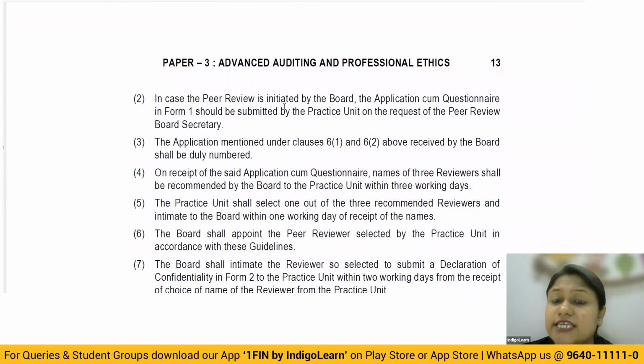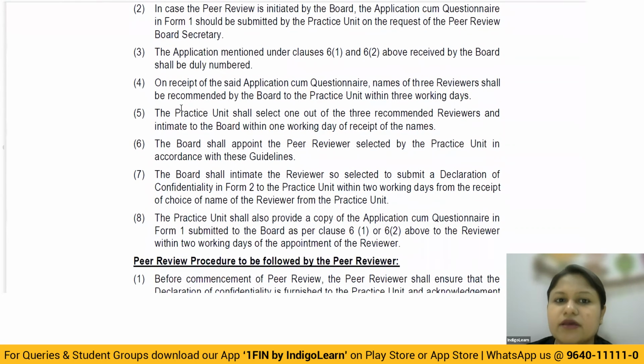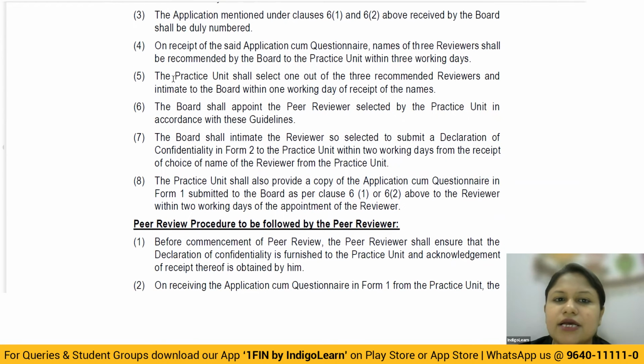In case peer review is initiated by the board, the application cum questionnaire in form number 1 should be submitted by the practice unit only, but now it is on the request of the peer review board secretary. The application mentioned under clause 6.1 and 6.2 above received by the board shall be duly numbered. Obviously, once they get it, they'll number it. On receipt of the said application cum questionnaire, the names of 3 reviewers shall be recommended by the board to the practice unit within 3 working days.